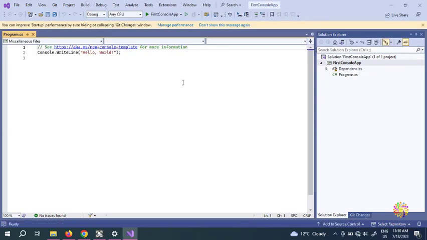So our Visual Studio fires up, and we have created our first project. If you observe here, we're going to get rid of this message. It says first console app, which I've just typed, and it says Program.cs. If you look in here, there are dependencies, and there is a C# Program.cs. So the Program.cs is here. This is what your first program is going to be, inside this window.